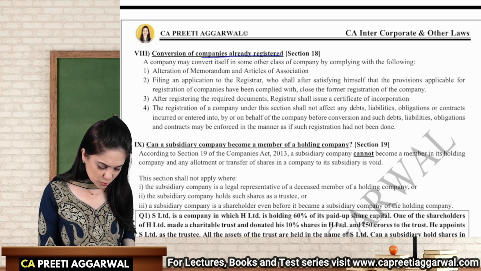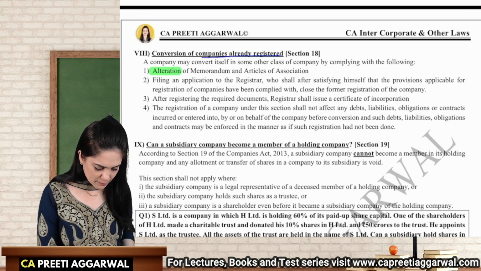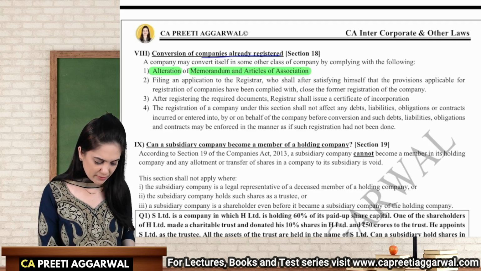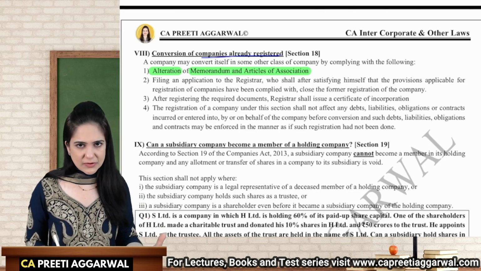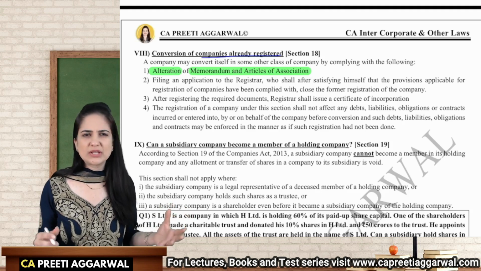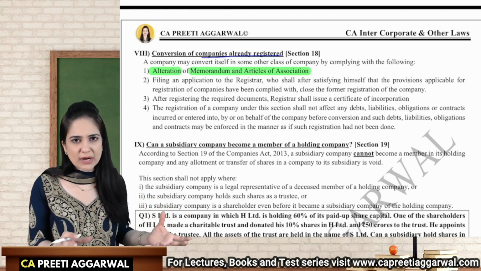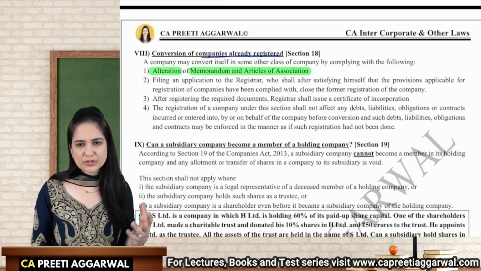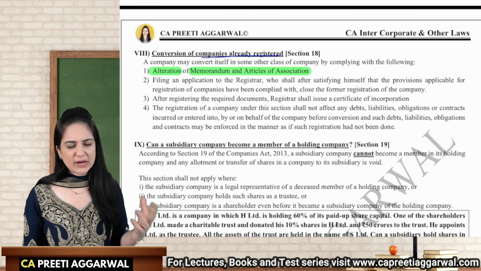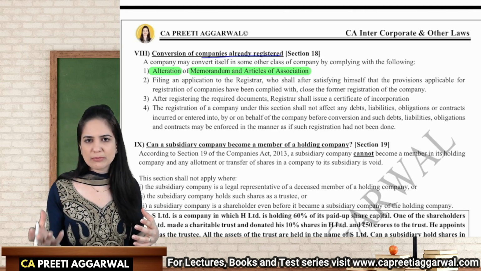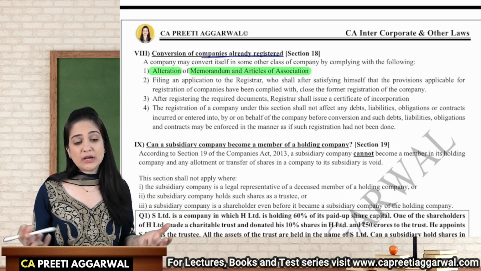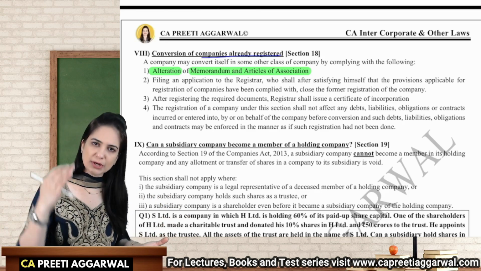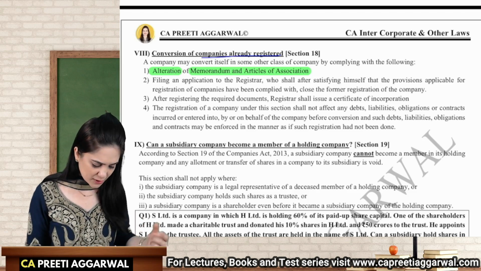You need to first alter your memorandum and articles of association. See, in the memorandum, I will have to change the name clause. In articles, I will have to remove those restrictions. I may also have to change certain provisions which are very peculiar to that kind of company. So yes, a lot of alteration may be required in the memorandum and articles. Of course, we will also have to increase the number of members. If you are converting from private to public, we may have to increase the number of directors. If you're converting from public to private, you may have to reduce the number of members. So these changes are required to be made.